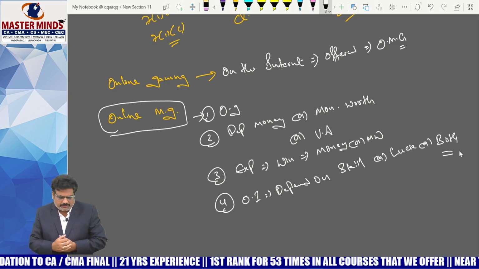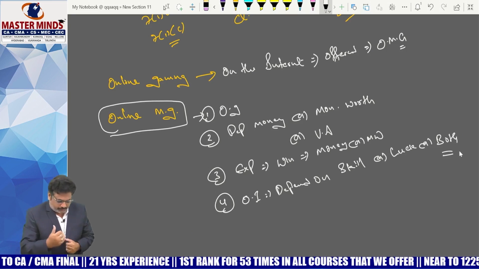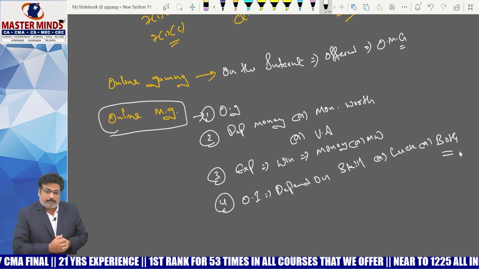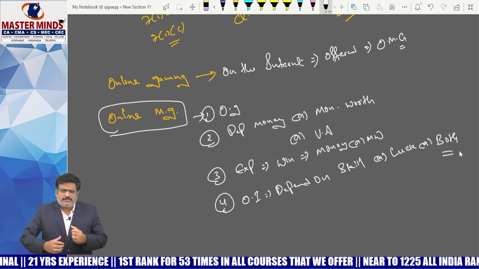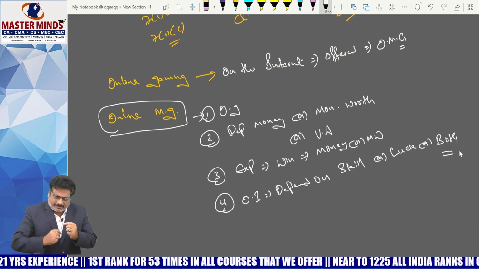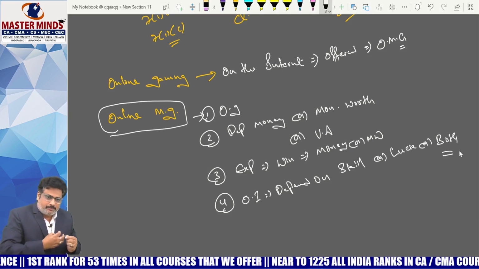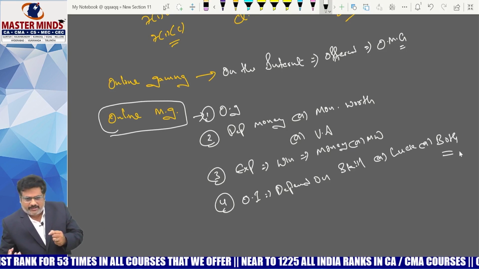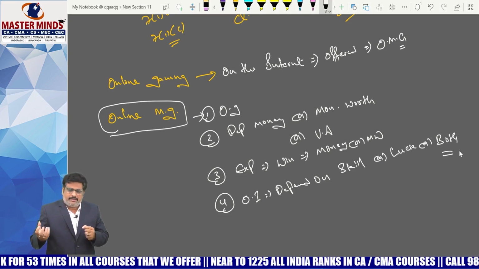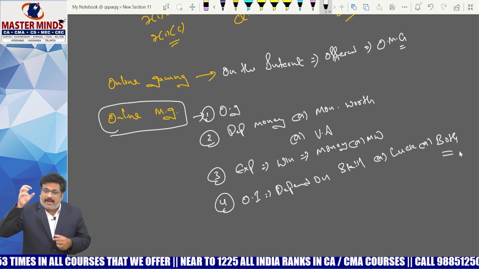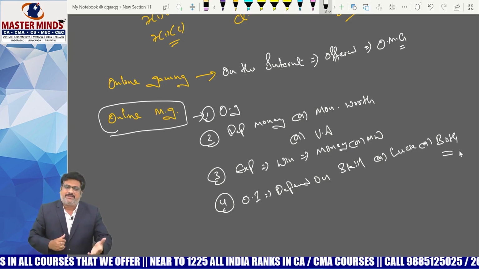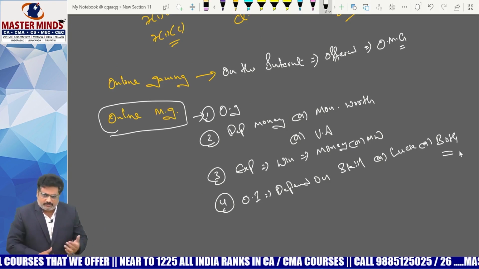Second, in that the players will generally deposit money or money's worth. Sometimes you can play directly with money, or some apps will say you need to deposit the money into their wallet, and using the wallet balance you can play the game. That comes under money's worth.